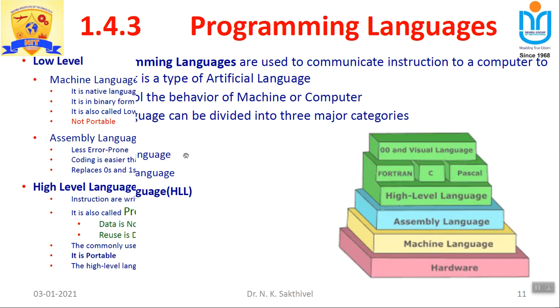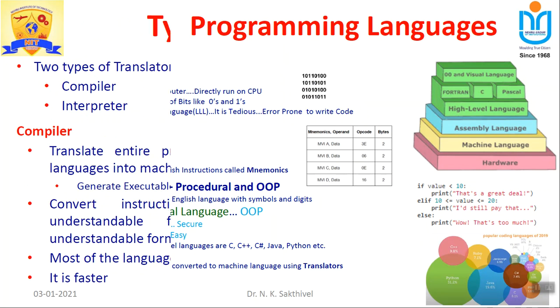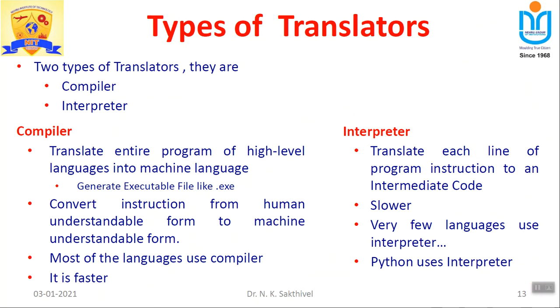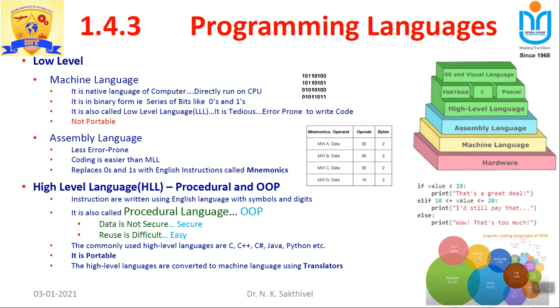So like this machine level languages, we explained everything, so I don't want to spend the time. The idea is to recollect all the keywords, that's the reason why I refresh everything. Another translator model is compiler and interpreter. What is the purpose of compiler and interpreter? For example, the machine understands only machine level language. So if I am writing a program in assembly level language, we need a translator to translate that program into machine level language.